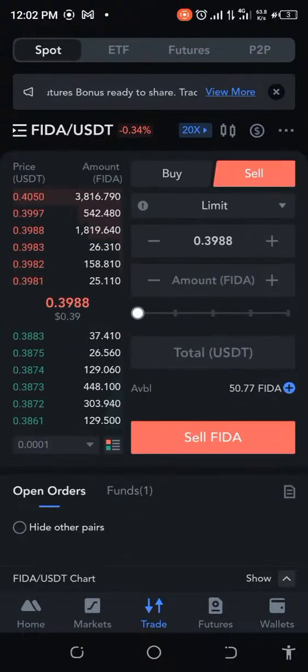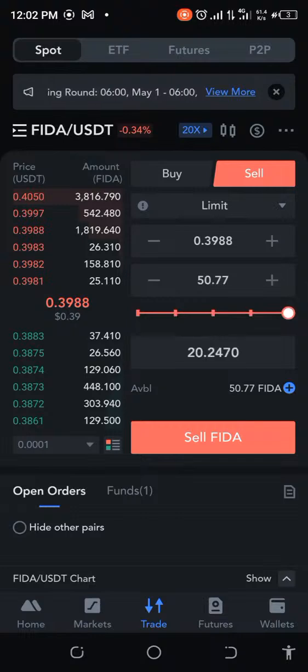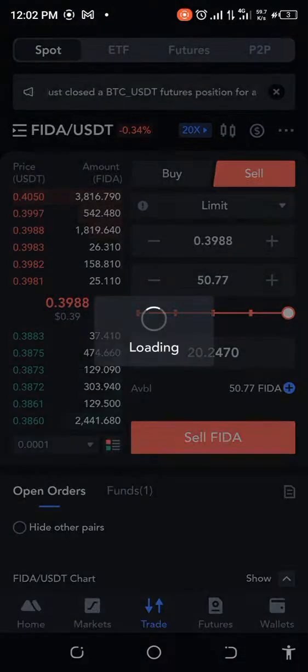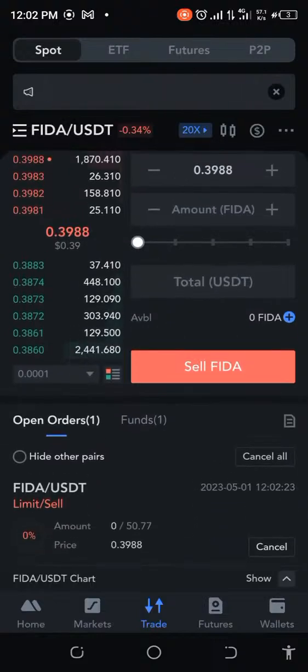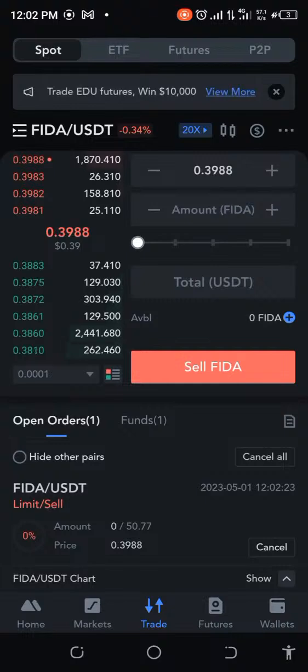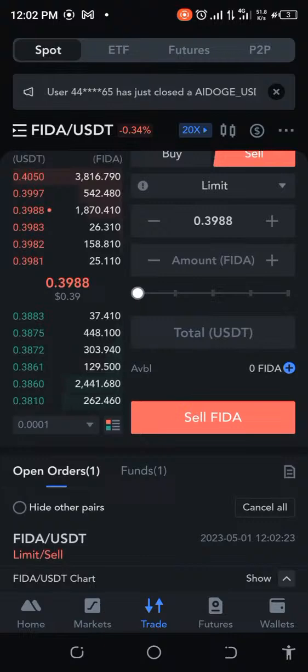So now let's not waste too much time. The next thing that we need to do is to pick the entire amount. You can see that we don't have as much, but that's the thing. So let's go ahead and click on sell. All right, so sell FIDA. So we're currently in the queue. All right, so let's see how long this is going to take. But while I'm doing this, I'm trying to check what exactly could it have been. Could we hasten this one up?